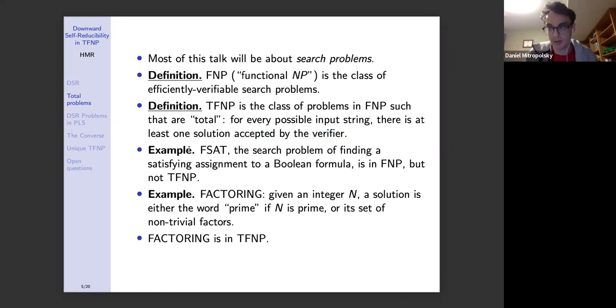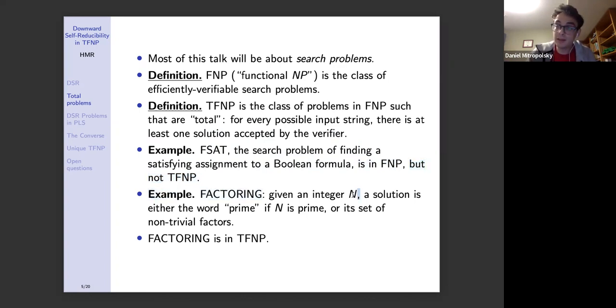So an example, here are two important examples. One is FSAT, for functional SAT. That's the problem of finding a satisfying assignment to a Boolean formula, right? It's in FNP. We can efficiently verify a candidate solution, but it's not in TFNP because there are unsatisfiable formulae. Another example is factoring.